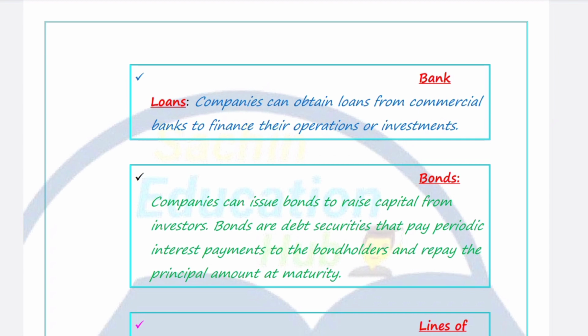But no matter that this is a higher cost for companies, it also gives a huge amount of money to the company for running their operations in a smooth way. So this is the second type of source for every type of company.